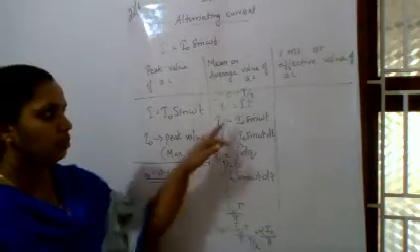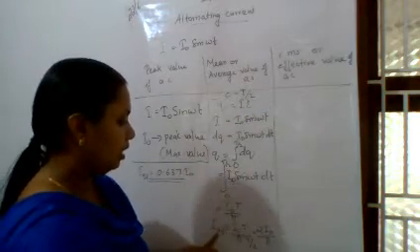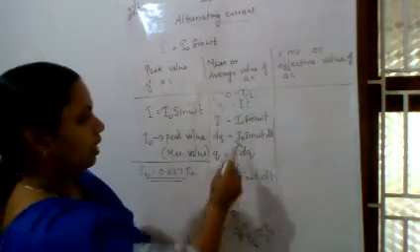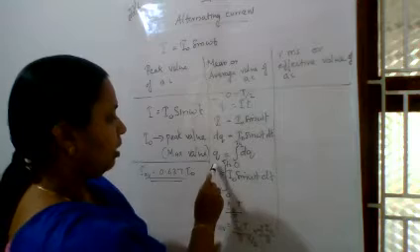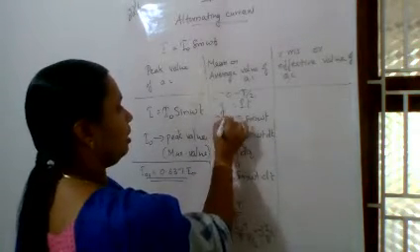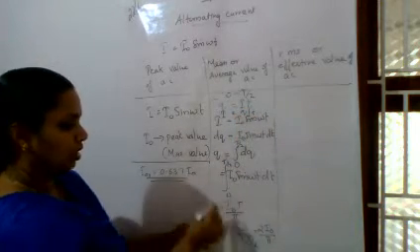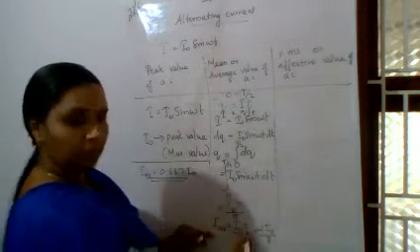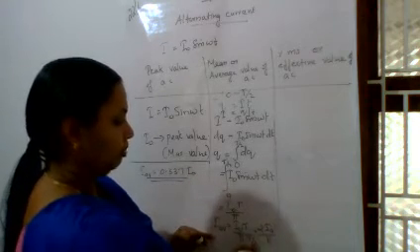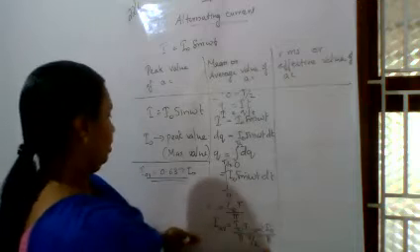Then average, I told you it is only for the half cycle, 0 to T/2. I average is equal to Q by T, that is the total charge divided by the total time taken. So it is equal to 2 I0 by pi.